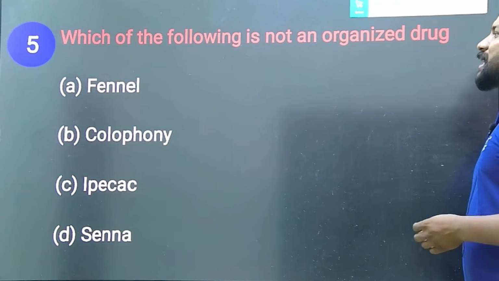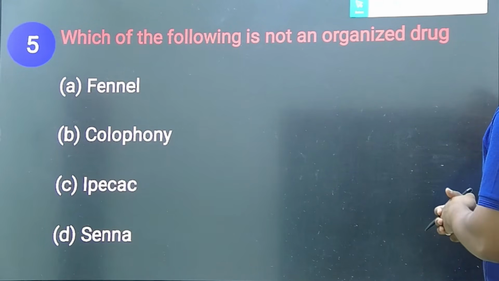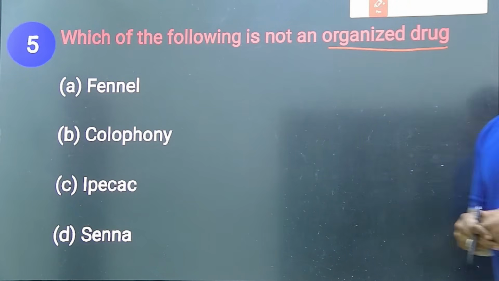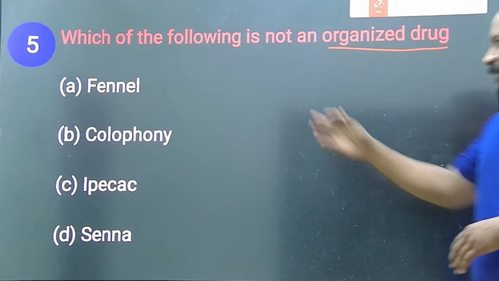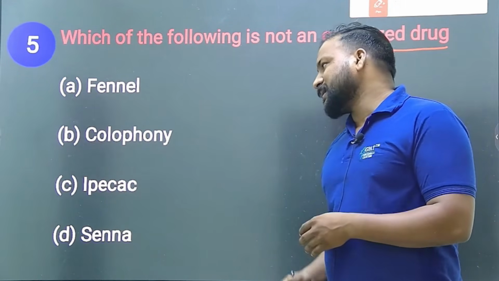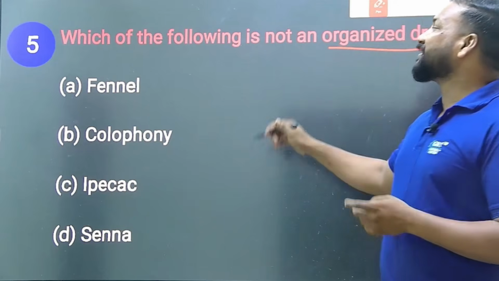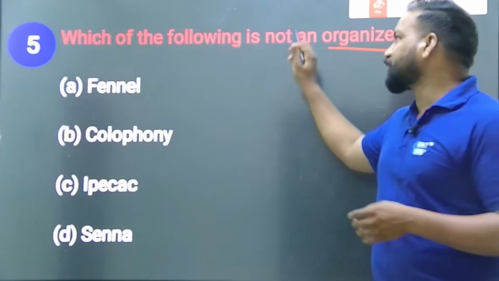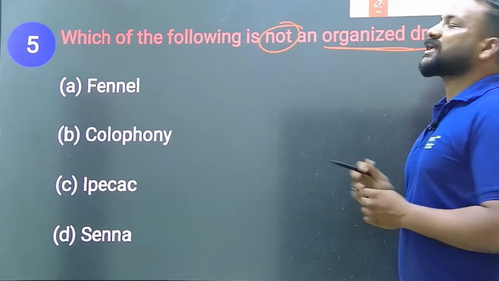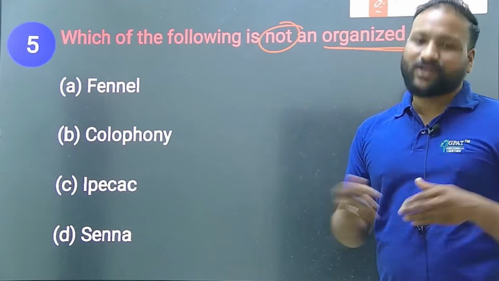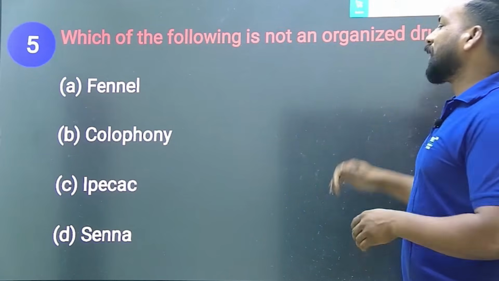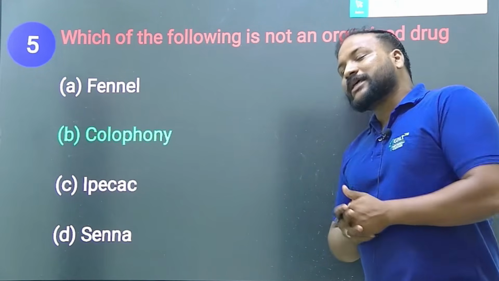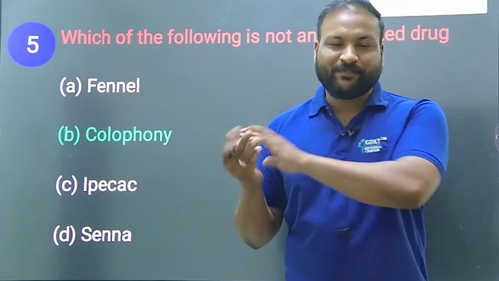Last question of this series: which of the following is not an organized drug? Options: fennel, which is a fruit, colophony, and senna. Read the question carefully. They're asking which of the following is an unorganized drug. Undoubtedly, colophony is the right answer. Clear? Yes. So these are a few example questions from this topic, classification of crude drugs.